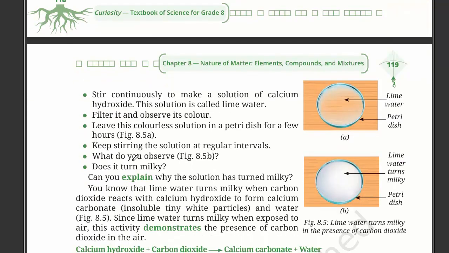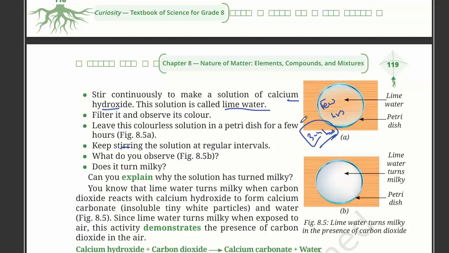Stir continuously to make a solution of calcium hydroxide. After the reaction, we have now formed calcium hydroxide. This is called lime water. Filter it and observe its color. So this is lime water. It is mostly colorless. Leave the colorless solution in a petri dish for a few hours. After leaving it for 3 to 4 hours, let's see what happens.